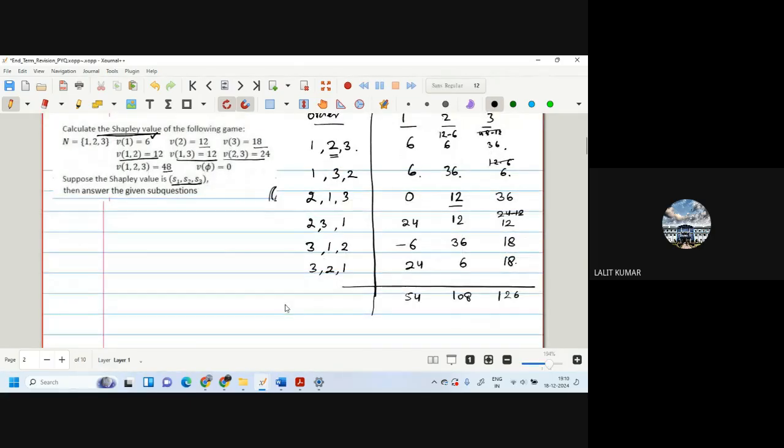Now we divide by the number of orders. How many orders were there? The number of occurrences is 6. This is how we get the Shapley value. This is how we solve the Shapley value.